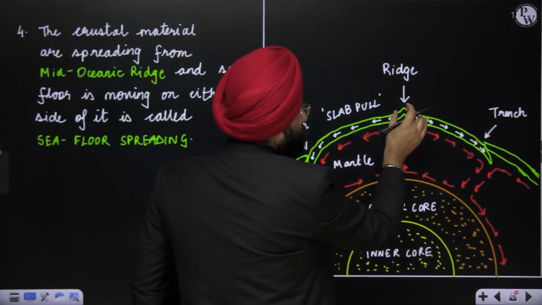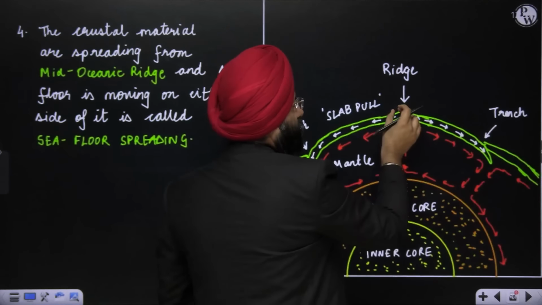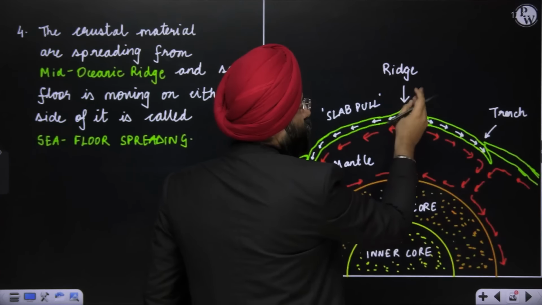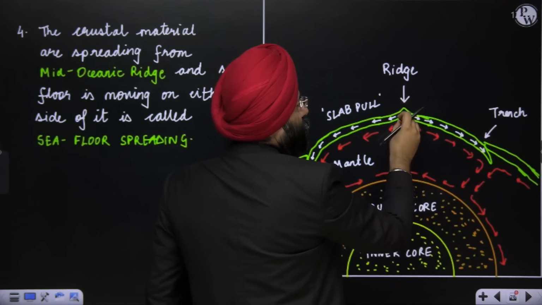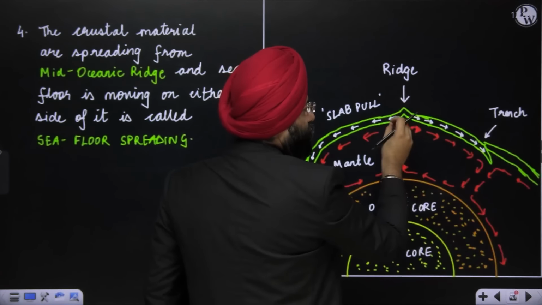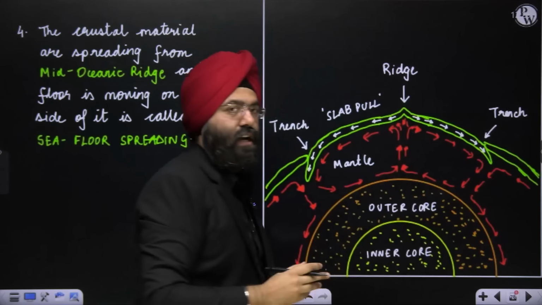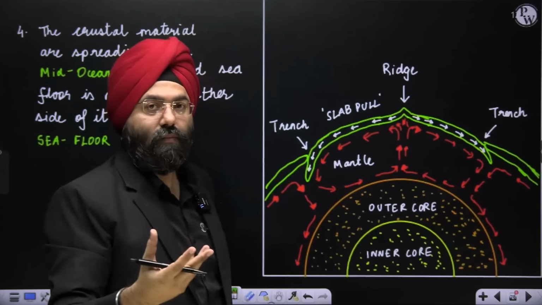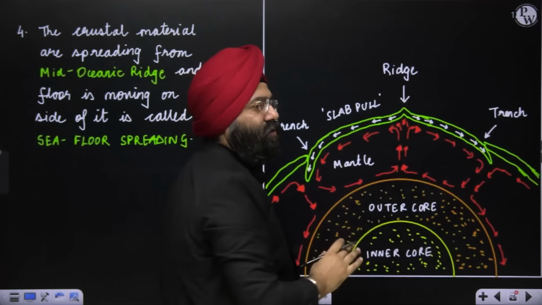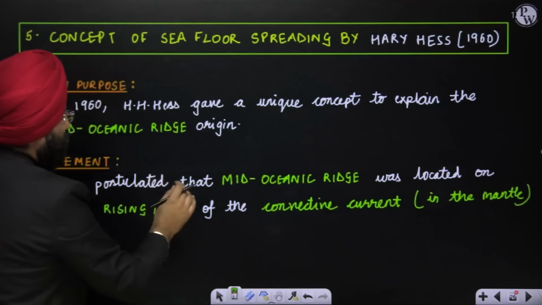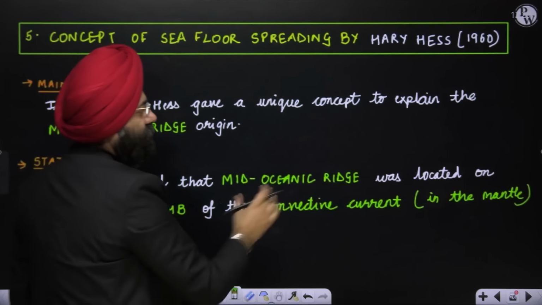This is a mid-oceanic ridge, right? Over here, it is saying that because of the upwelling processes taking place, it is leading to, let us say, possibly new material, or a basaltic outcome. So basalt formation will take place because of the outpour of the magma. Magma will come out in the form of lava. That means it will lead to the formation of some ridge-like structure over here. So what is being said here? That mid-oceanic ridges were located in the rising limb of the convectional currents.